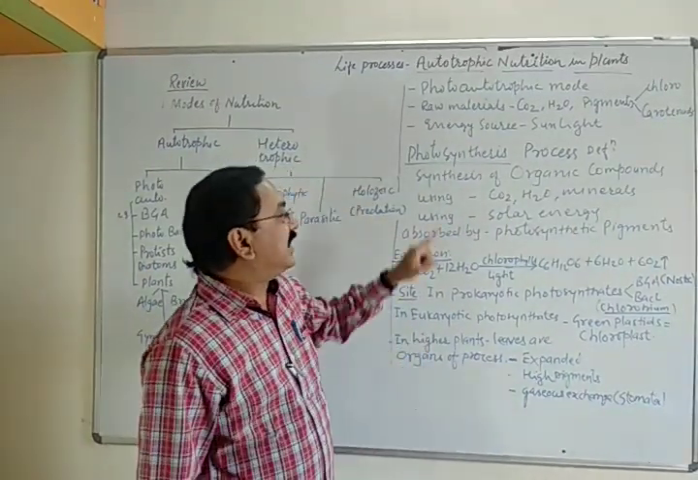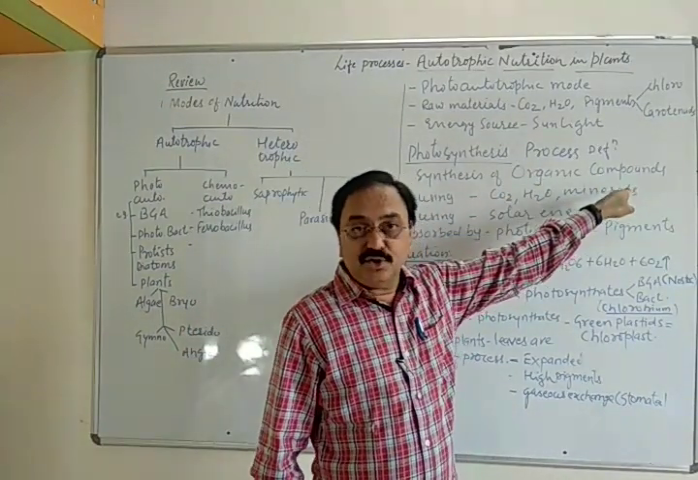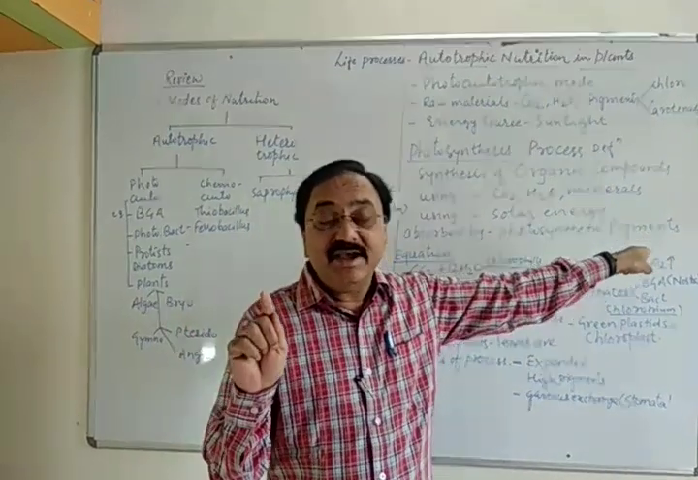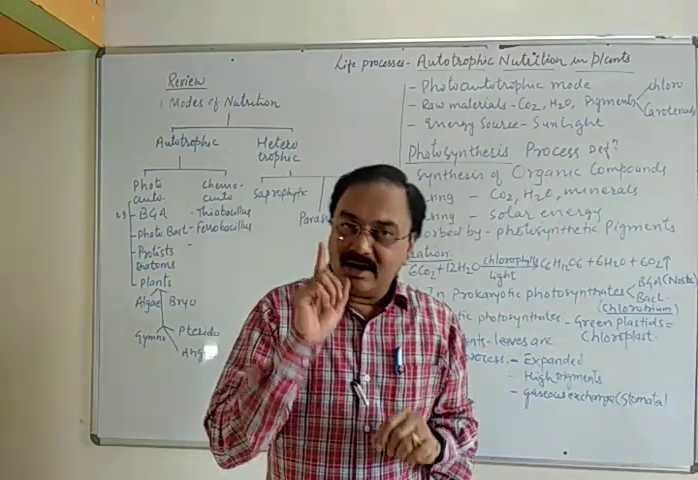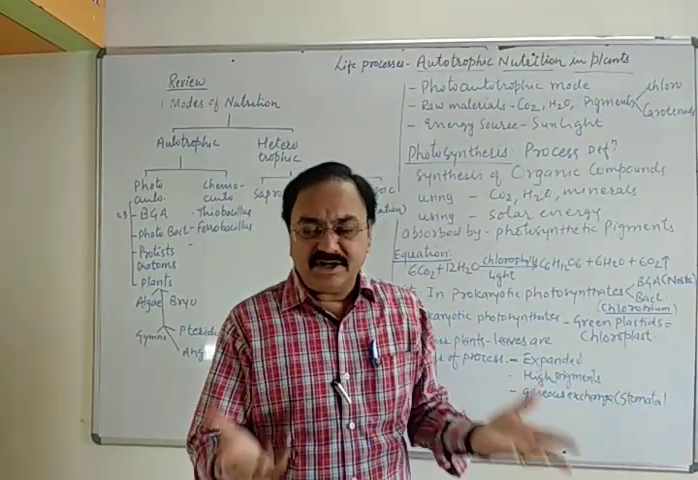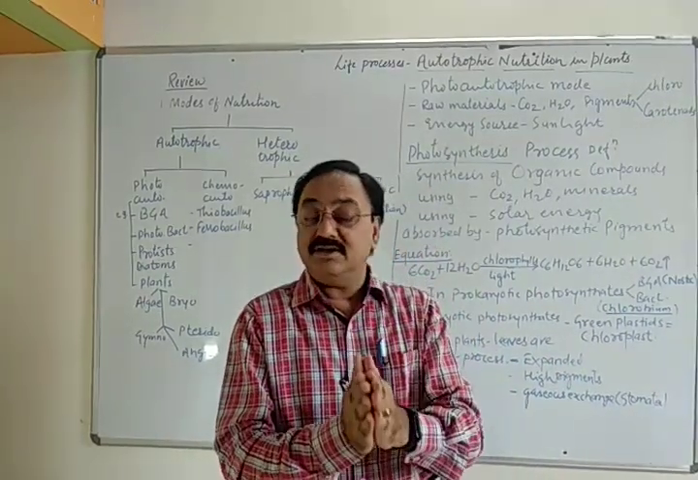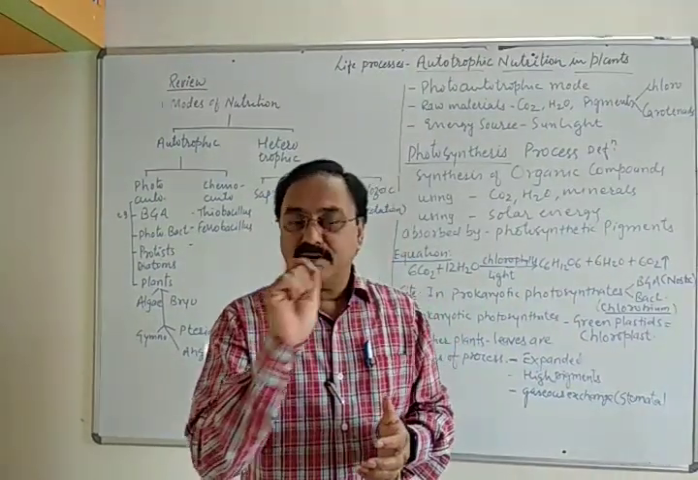Photosynthesis actually is a synthesis of organic compounds. Organic compounds are those which contain carbon, hydrogen and oxygen in a proper proportion. Examples of organic compounds are carbohydrates, proteins, fats, various organic acids, then DNA and RNA. All these are organic compounds because they contain carbon, hydrogen and oxygen in a proper proportion.